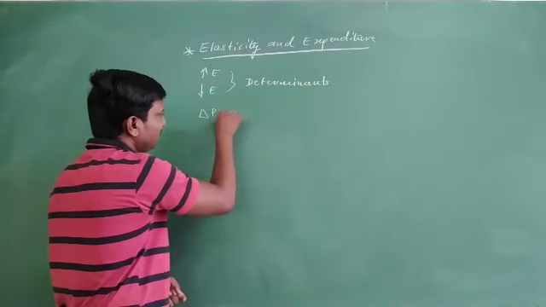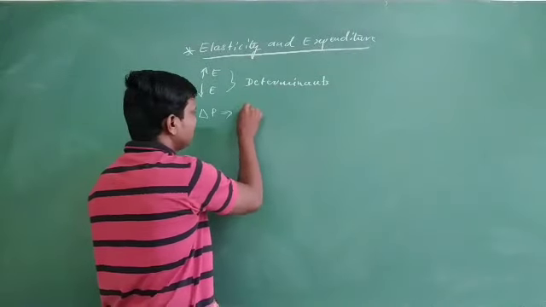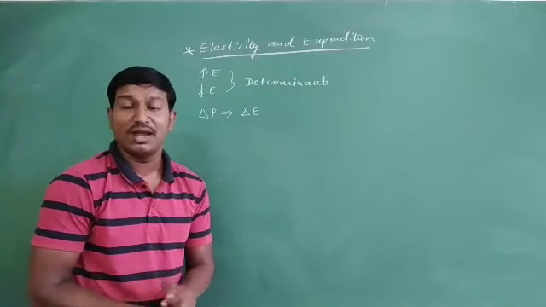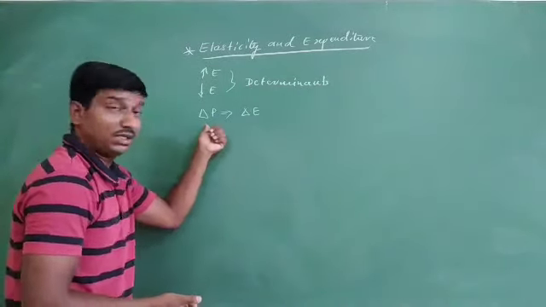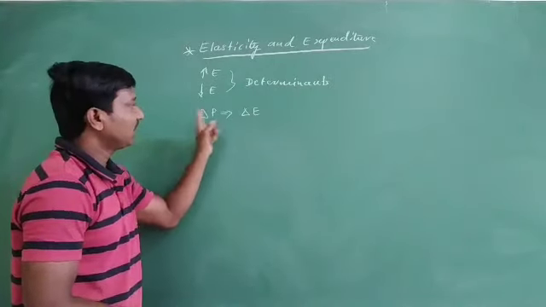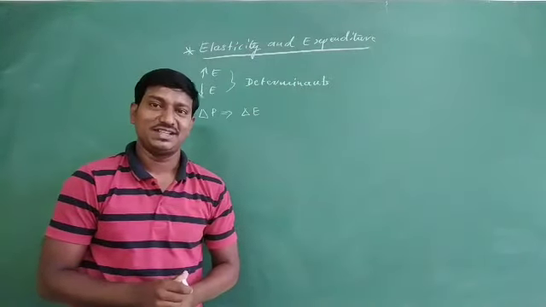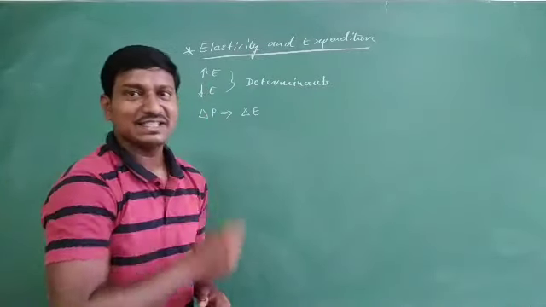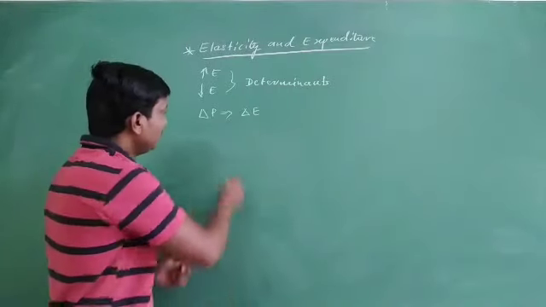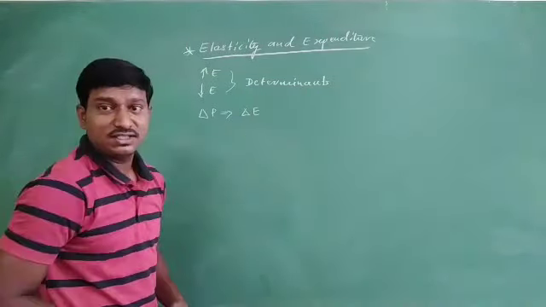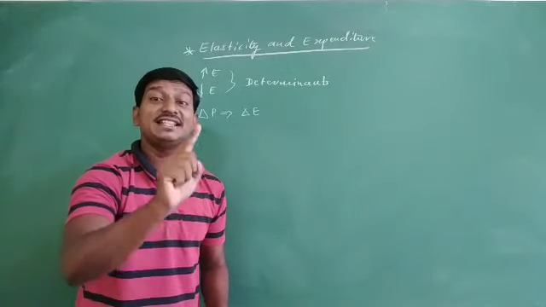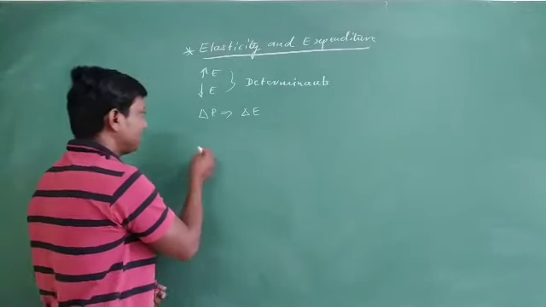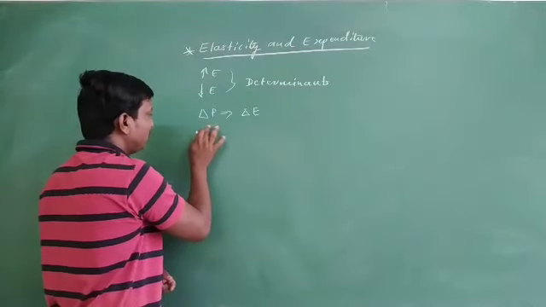Change in the price directly influences the change in expenditure. Change in the price influences the change in quantity demand, and whether it is an increase or a decrease in the price, it affects the change in expenditure. This change in expenditure is called elasticity of expenditure. So if the change in the price influences the change in expenditure, that is called price elasticity of expenditure. Then how do you define price elasticity of expenditure?